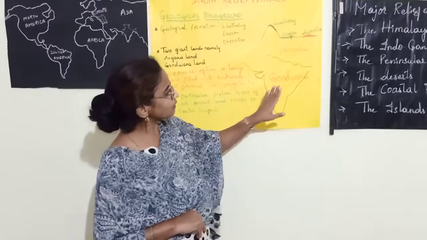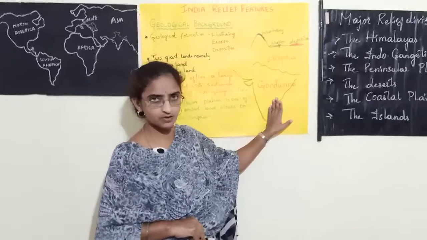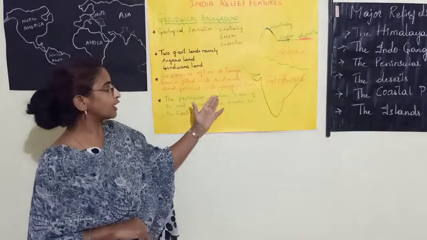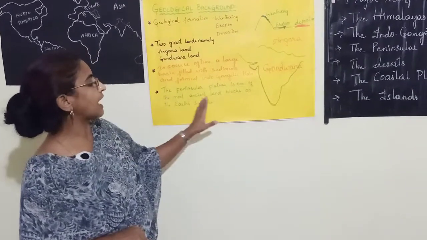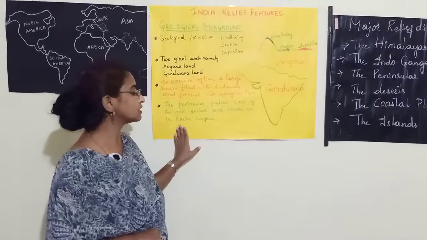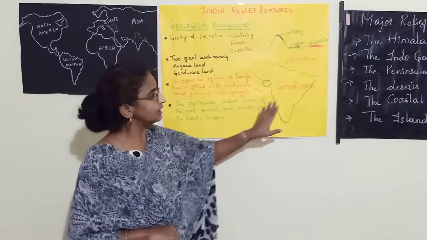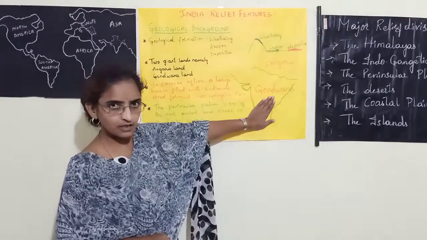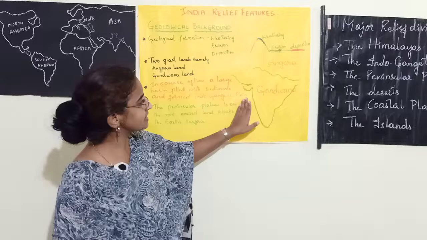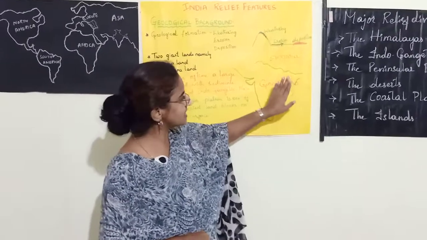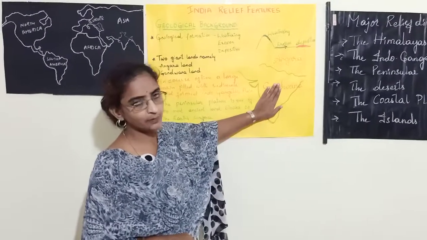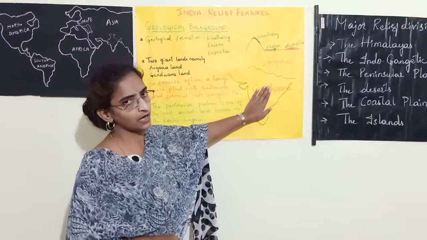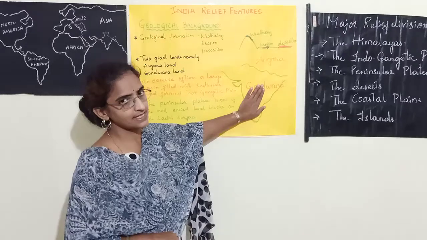Now when you come to the southern part of India, that means peninsular India, yes, it is part of Gondwana land. The peninsular plateau is one of the most ancient land blocks on Earth's surface. Peninsula means a landmass covered on three sides by water bodies. So this peninsular India, which is a plateau, is called the most ancient part of the Earth's surface itself.